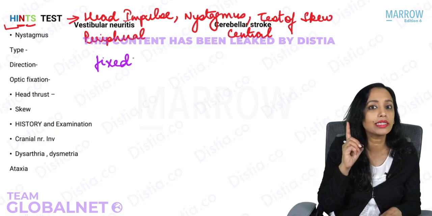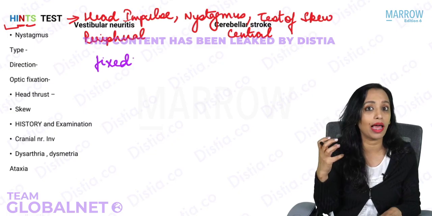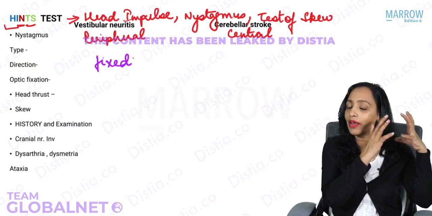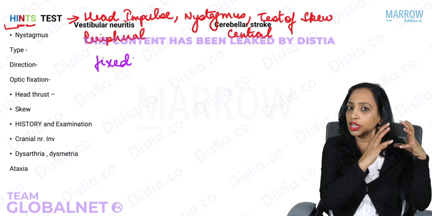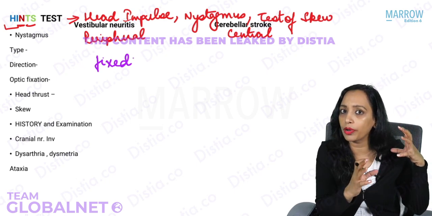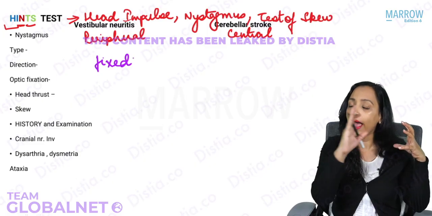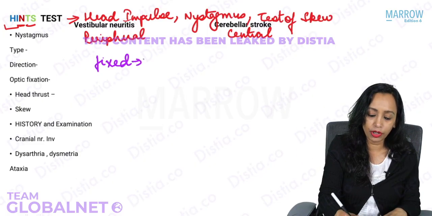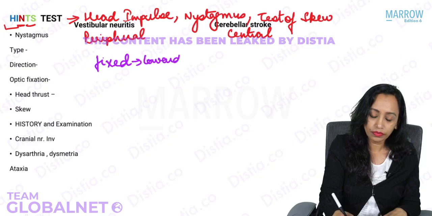Vestibular neuritis is a disorder which destroys the labyrinth. The labyrinth becomes hypofunctional. So if the left labyrinth has become hypofunctional, the fast component will be towards the active side, that is the normal side. So here it will be fixed and it will be towards normal, towards the active side, that is the normal ear.